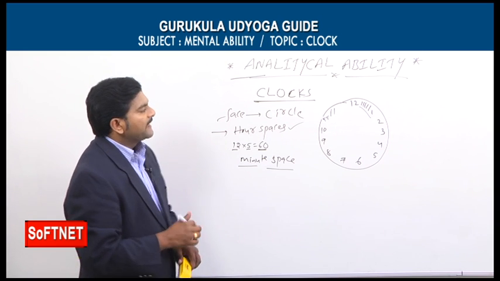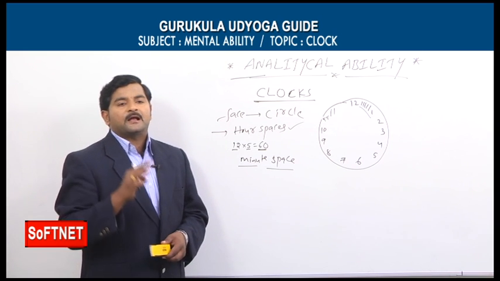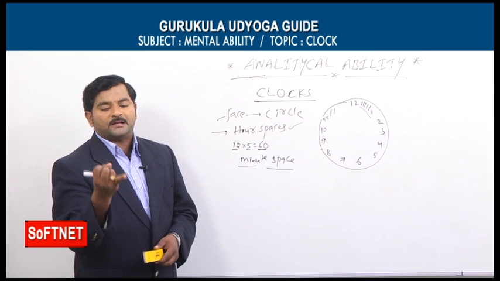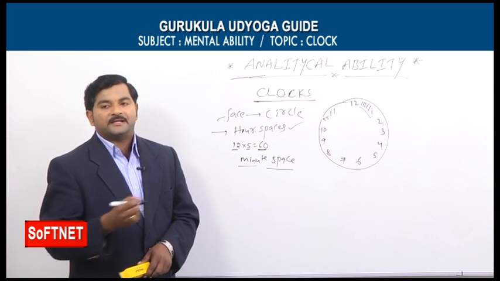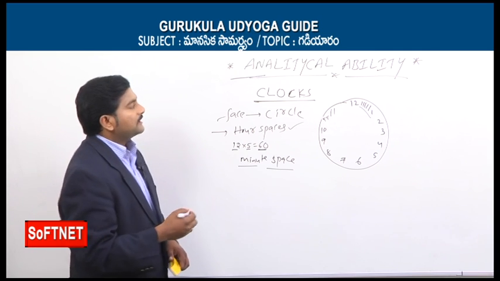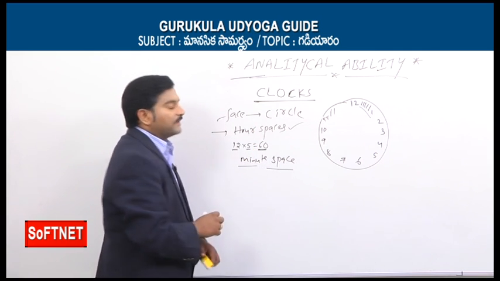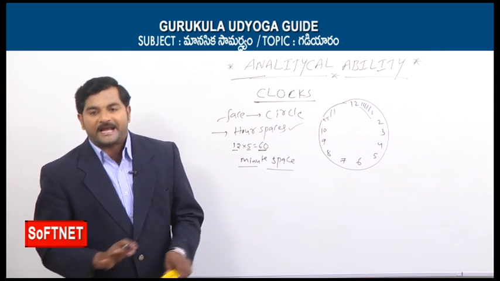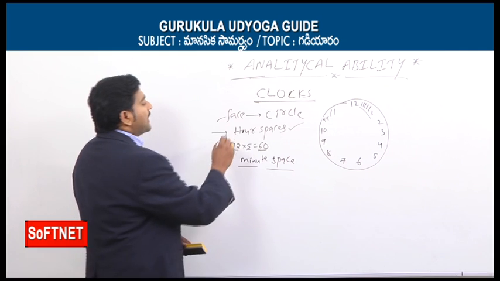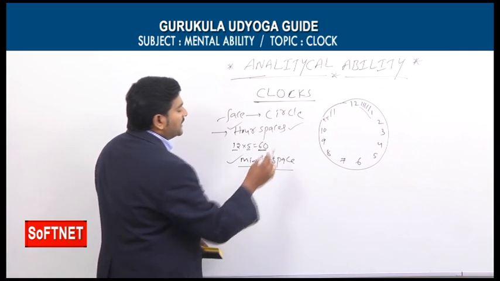So usually everybody will see the clock లో 3 ముళ్ళు ఉంటాయి అంటాం. గంటల ముళ్ళు అంటాం, నిమిషాల ముళ్ళు అంటాం, సెకండ్ల ముళ్ళు అంటాం. Hours and minutes and seconds. But when it comes to our reasoning part, when it comes to our competitive examination part, we don't discuss the seconds hand. We will focus on only the hours hand as well as the minutes hand.